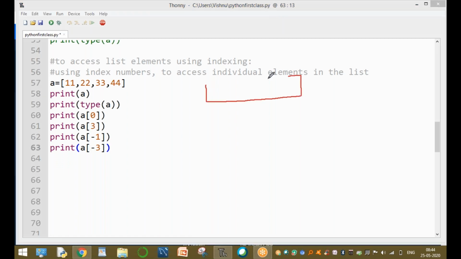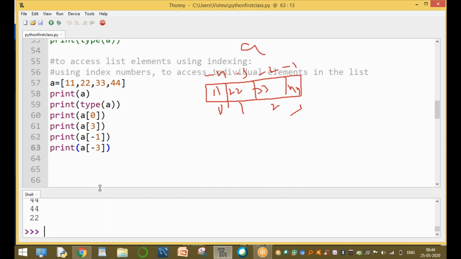So this is a small index. A is a variable, with -1, -2, -3, -4 using negative indexing, and using positive indexing 11, 22, 33 and 44. So the index values are 0, 1, 2, 3. Now run this module. What is the output, sir?